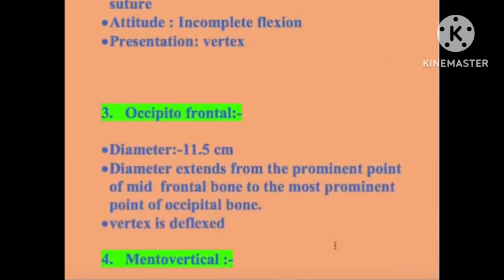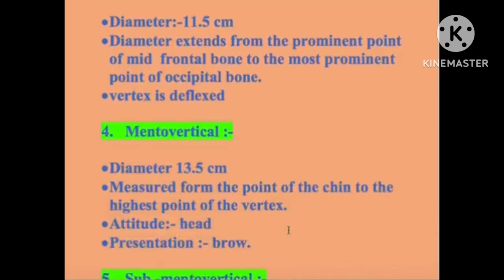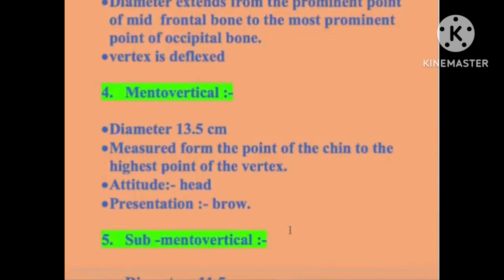Next is the occipitofrontal diameter, 11.5 centimeter. It extends from the prominent point of the midfrontal bone to the most prominent point of the occipital bone, and the head is deflexed. Next is the mentovertical diameter, 13.5 centimeter, measured from the point of the chin to the highest point of the vertex. The presentation is brow.